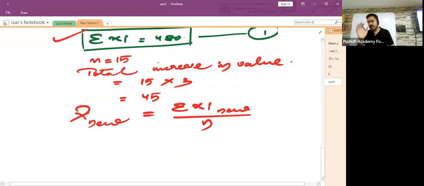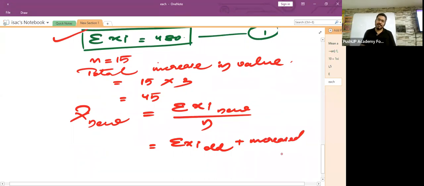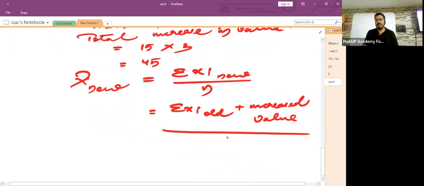Remember, it is still 15. So what will be sigma xi new? It would be sigma xi old plus the increased value, and then the whole divided by the number of observations.